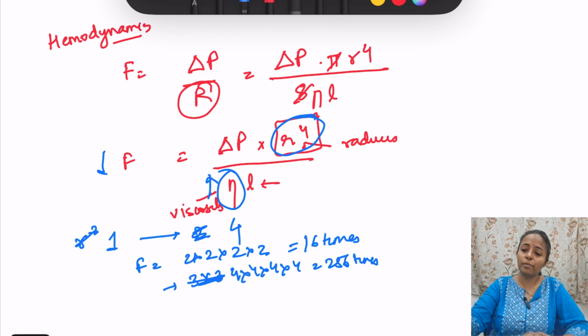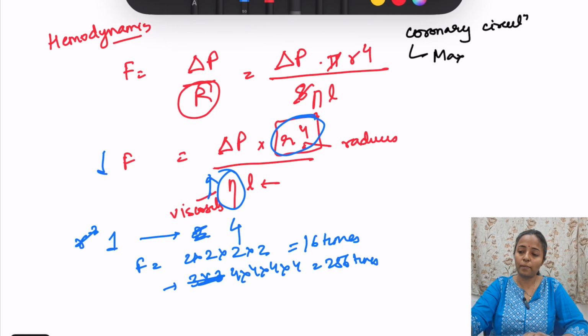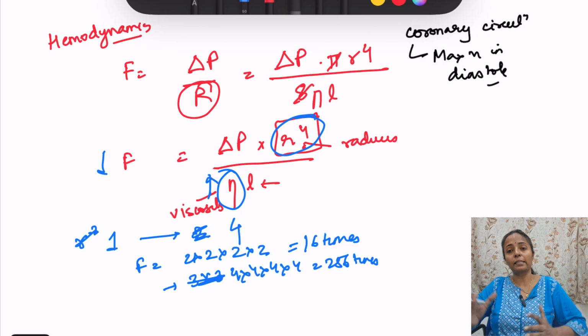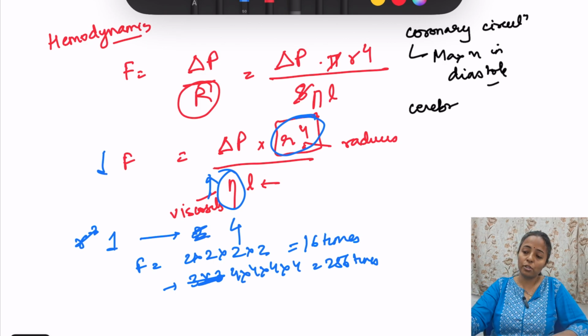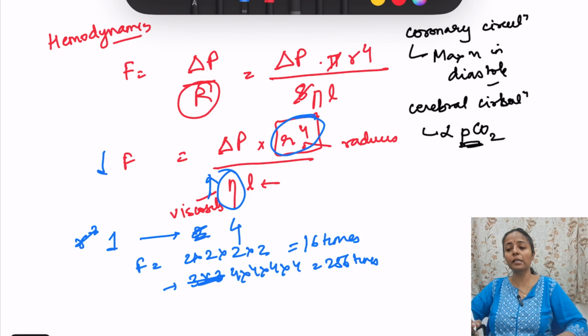Then 1 or 2 points about coronary circulation and cerebral circulation you should remember. First, coronary circulation is maximum in diastole. Maximum it is in diastole. Okay. So when the heart is relaxing, that is when coronary circulation happens. And one thing about cerebral circulation is that it is directly proportional to the partial pressure of carbon dioxide in the circulation. So if the partial pressure of carbon dioxide increases, cerebral circulation is going to increase. If partial pressure of carbon dioxide doubles, cerebral circulation is going to double.